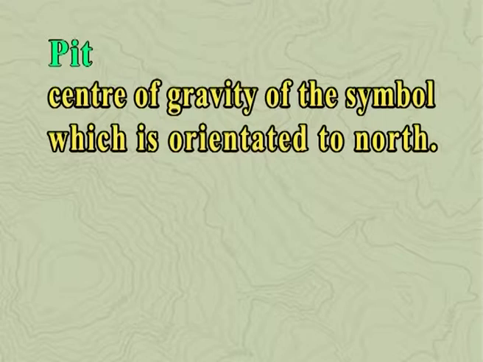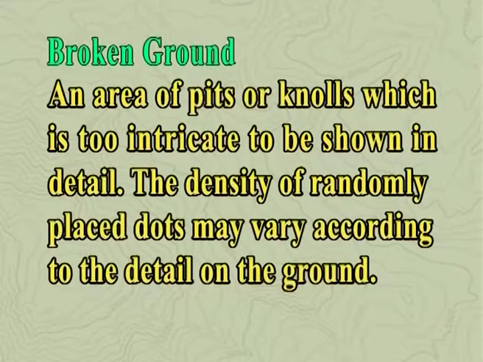Location is the center of gravity of the symbol, which is oriented to north. Broken ground, an area of pits or knolls which is too intricate to be shown in detail. The density of randomly placed dots may vary according to the details on the ground.